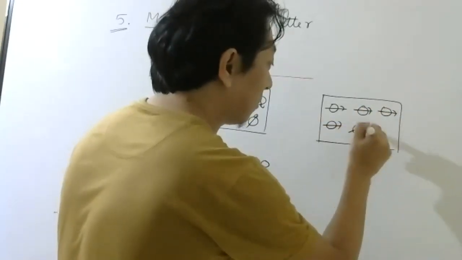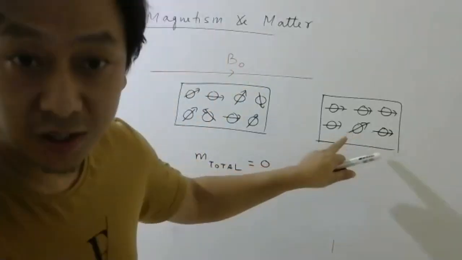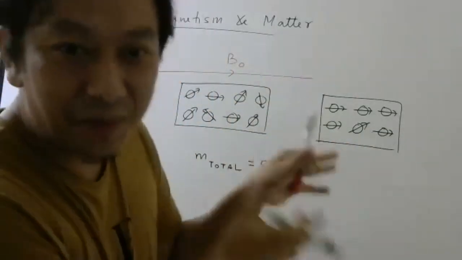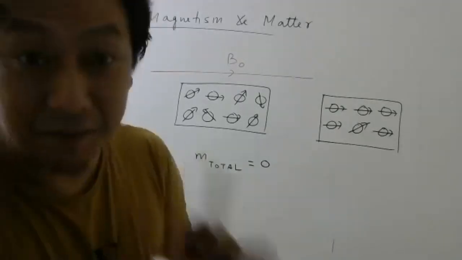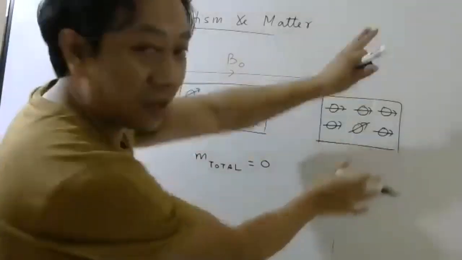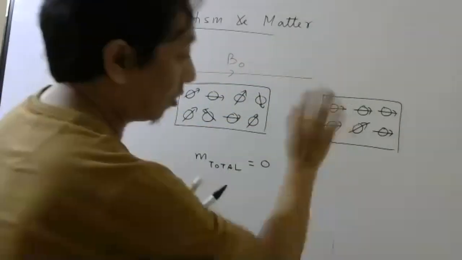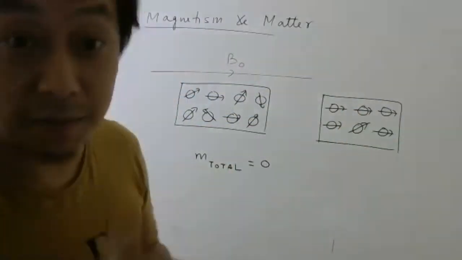Some of them may not come, because there is still temperature, right? Temperature will always try to create some amount of disorderliness. So due to the temperature around, it is possible that some of them may not be in the same direction.